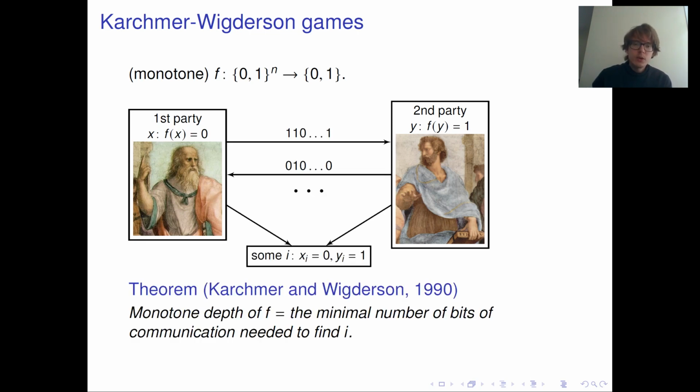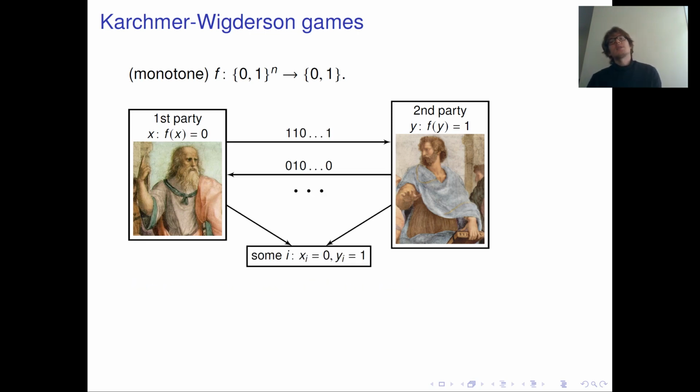Their goal is to find some coordinate where x is 0 and y is 1. Why is this task even solvable? Why does such a coordinate exist? Because otherwise x is greater than or equal to y in every coordinate, and then f of x would be greater than or equal to f of y, but this is not the case.